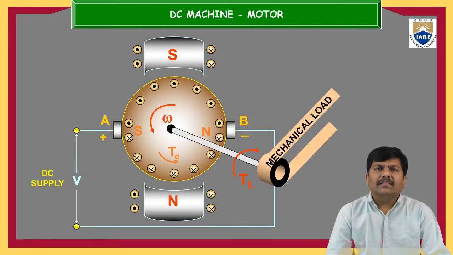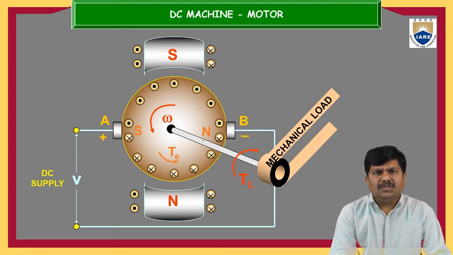Similarly, if you take the motor, in this particular configuration also, the machine orientation and construction parts, everything is the same. Between north and south, there is a magnetic field. In this motor, the input power is electrical energy, so that electrical energy is directly given to the conductors.